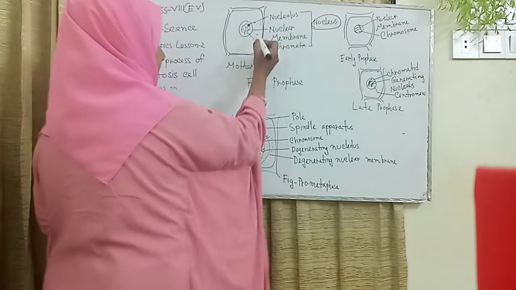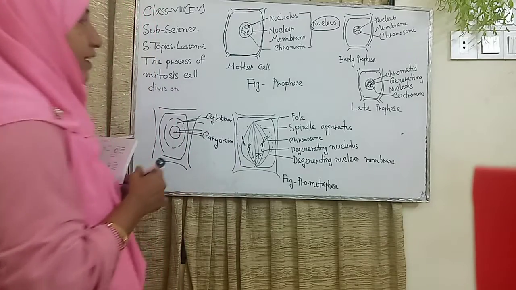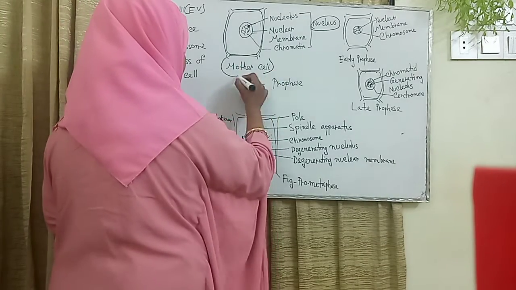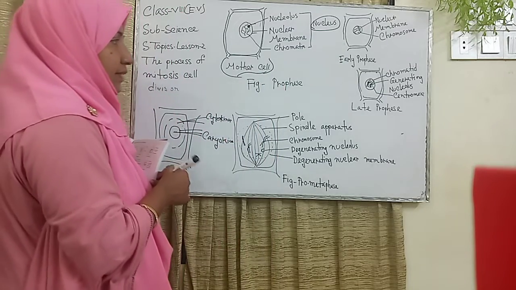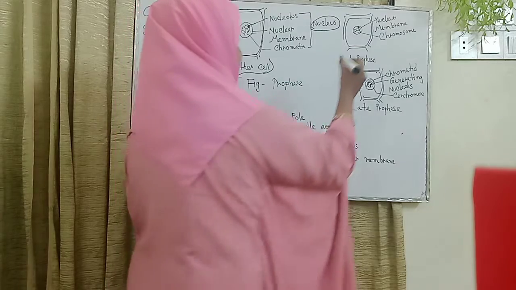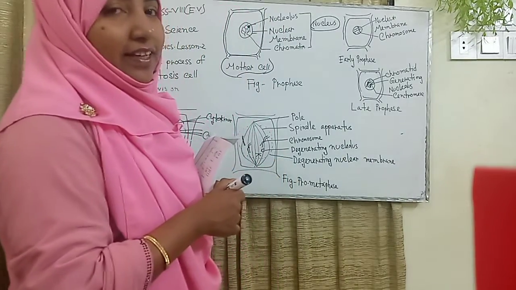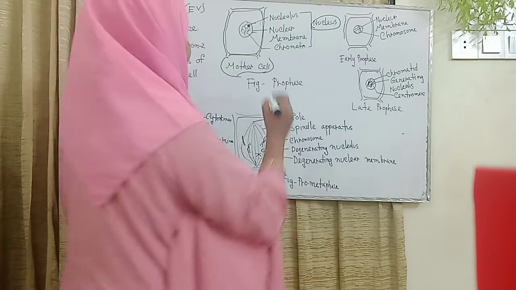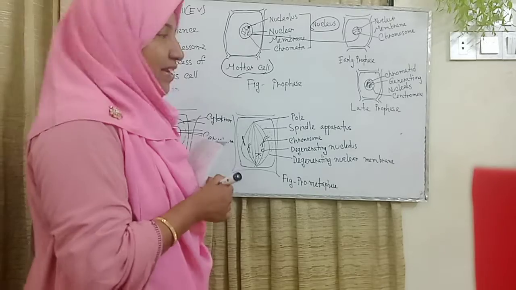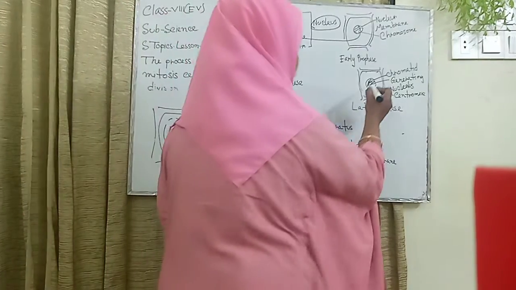And this structure is the nuclear membrane, and the thin thread-like structure is the chromatin. This is also the mother cell, the first cell. Here is the early prophase. First is the nuclear membrane, and the chromatin is going to become chromosomes. Early phase, and also the late phase. Here is the late phase. This structure is the chromatin.